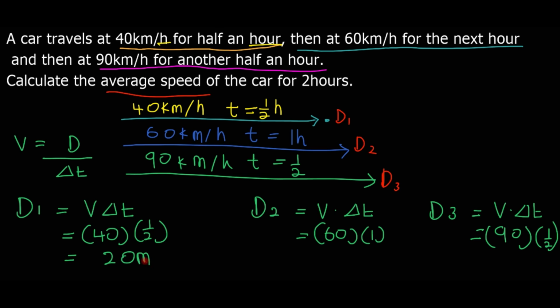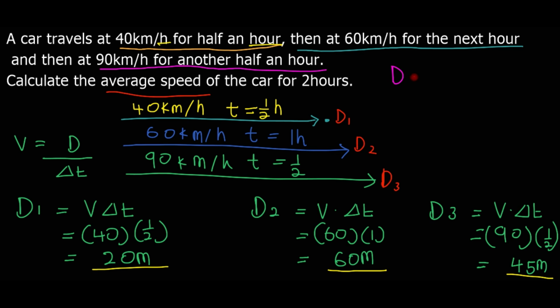So for this one we have 20 meter, and this one 60 times 1 is 60, and then 90 times half is 45. So when we want the total distance we will add 20 plus 60 plus 45.